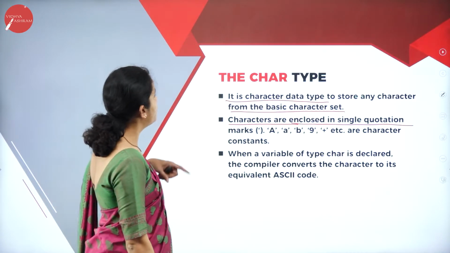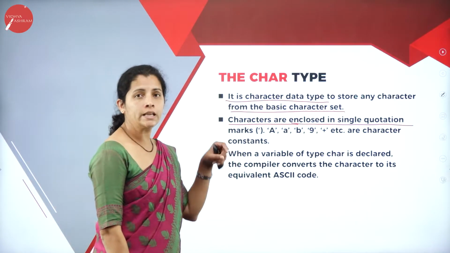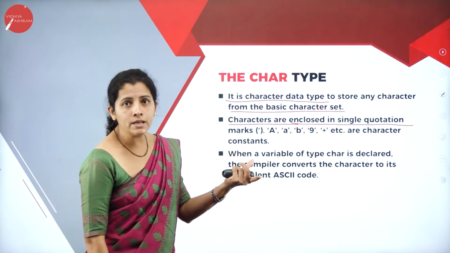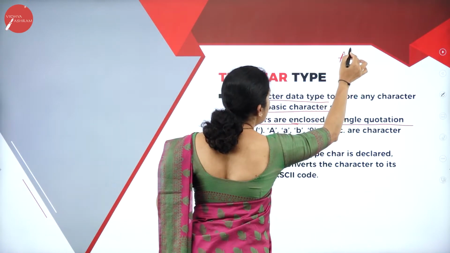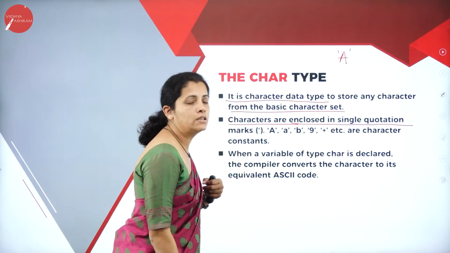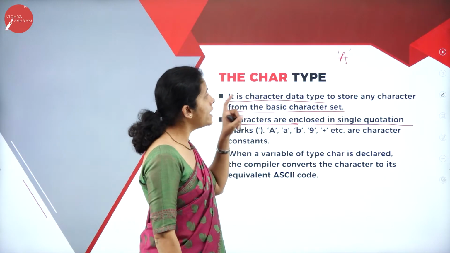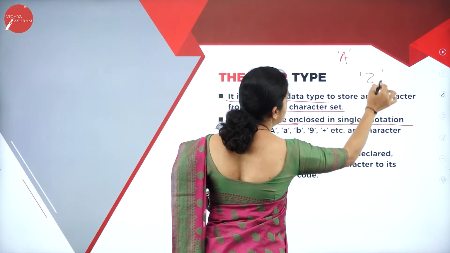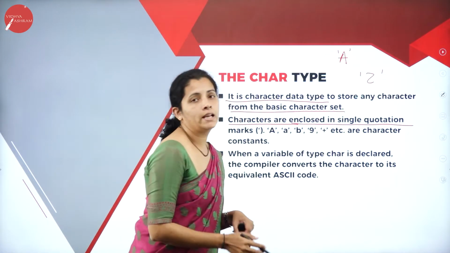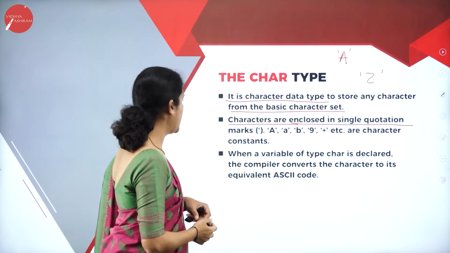That means if I want to represent a character, then how can I represent it? For example, think that I want to represent A in the form of character, then I'm going to write A between single quotes, and Z. So this is the way I can represent the character.